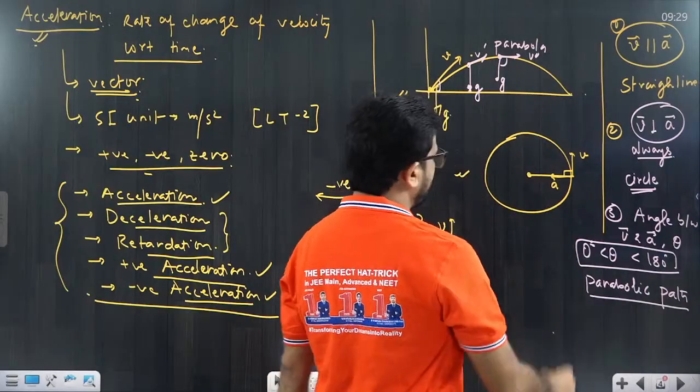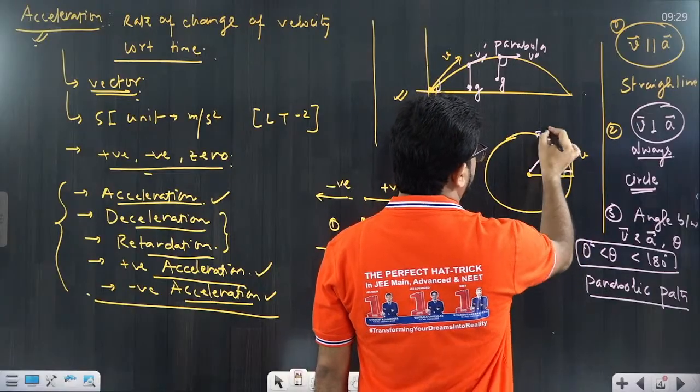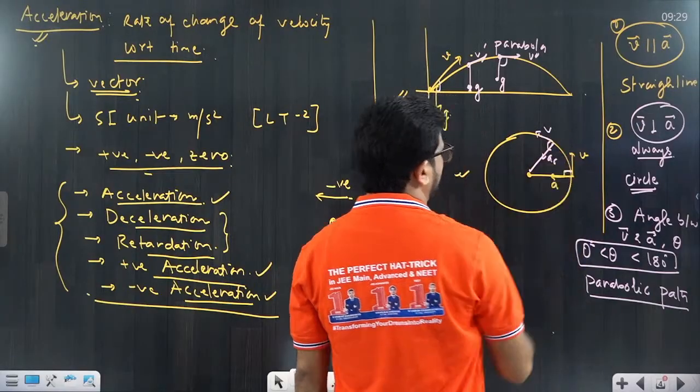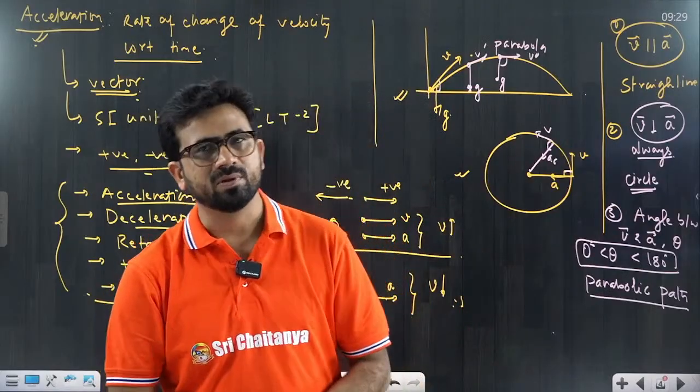So this is the parabola. Here, at any point of time, you will see they are perpendicular. This velocity and the centripetal acceleration both are perpendicular, so it is a circle. These are a few things that you have to understand.